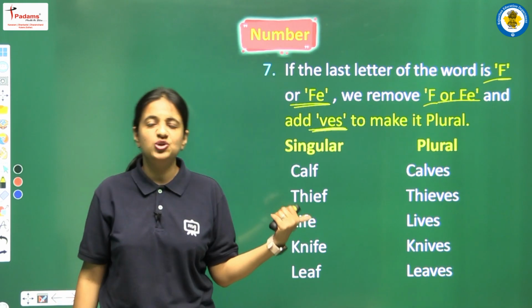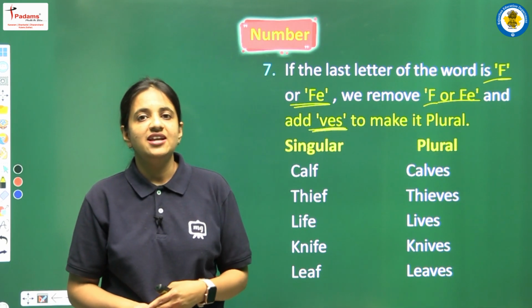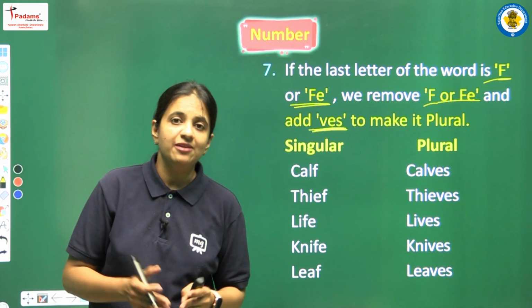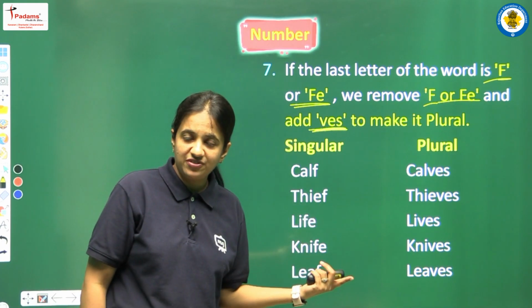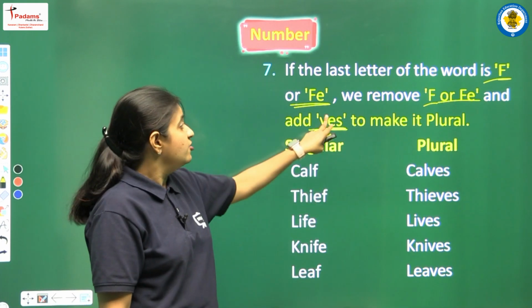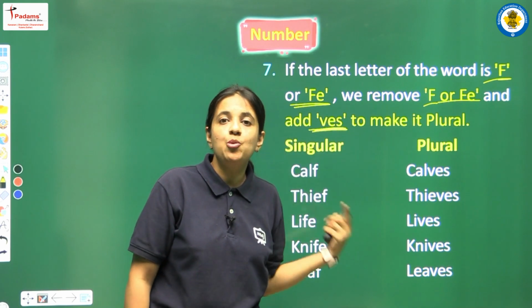So according to this rule, we have to look at the last letter of the word, and if the last letter is F or it can be FE also, then we have to remove F or FE, and in the place of that we have to add VES to make the plural one.